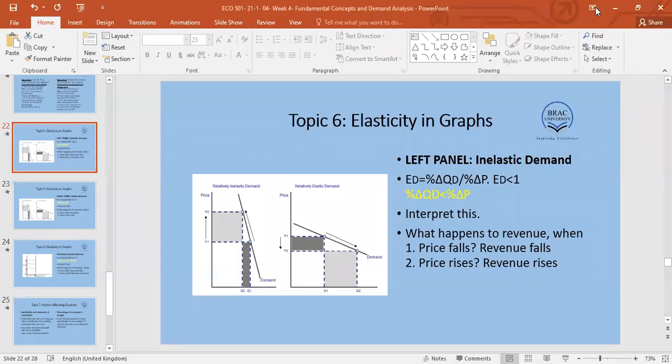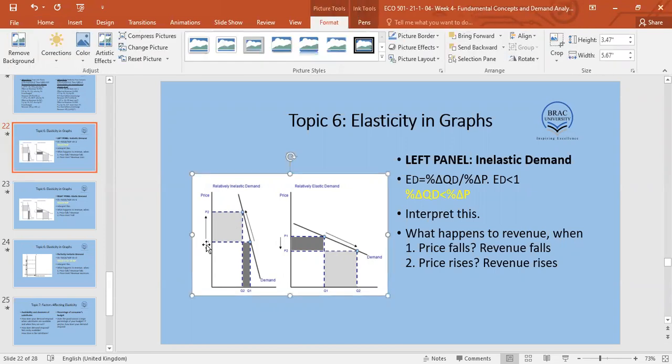Okay, now let's look at the demand curve on the left panel. We're seeing that it's written relatively inelastic demand. Forget the word relative. What does inelastic demand mean? Inelastic means that the ratio is less than 1. Inelastic means when the ratio is less than 1, it does not respond to price change. The quantity demanded does not respond to price change, or it responds less.